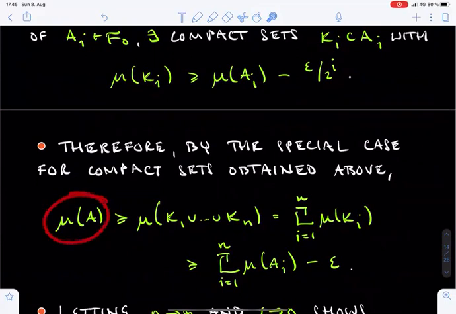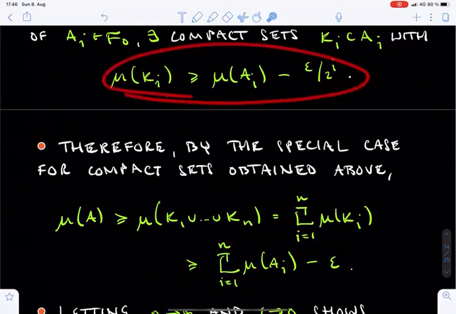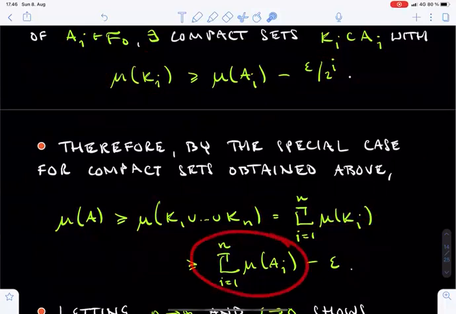First, by monotonicity, the mu measure of A is no smaller than the mu measure of the finite union of the sets K1 through to Kn, where n is an arbitrary natural number. Then, by the special case for compact sets, this measure equals the sum of the mu measures of the compact sets Ki, where i runs from 1 to n. Now the compact sets Ki were selected so that this sum is no smaller than the corresponding sum of the mu measures of the sets Ai minus an epsilon.